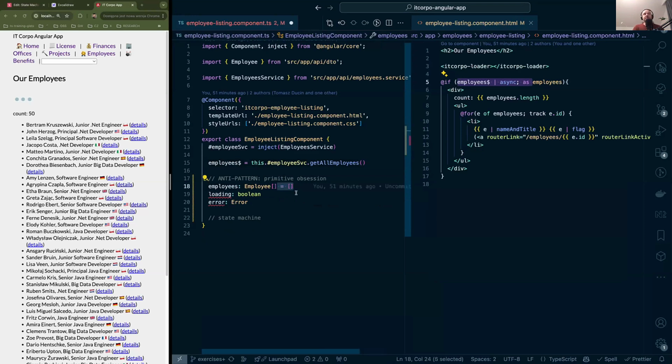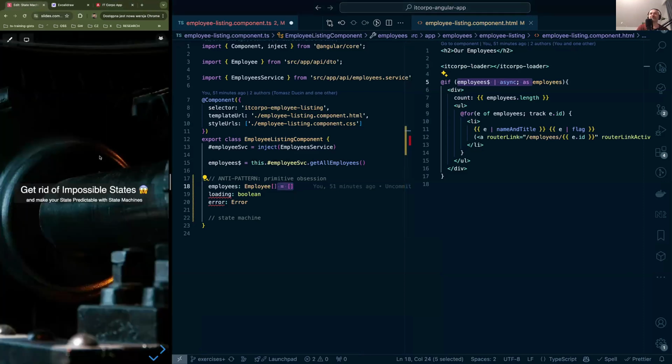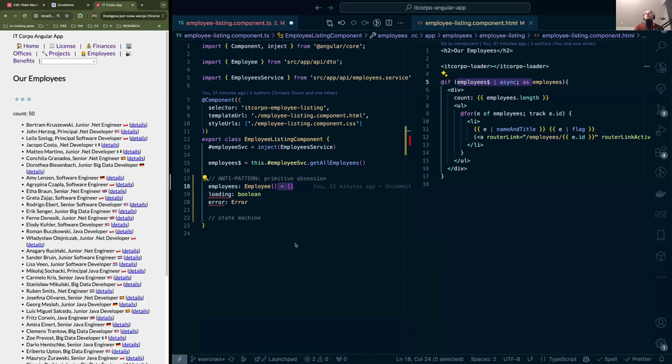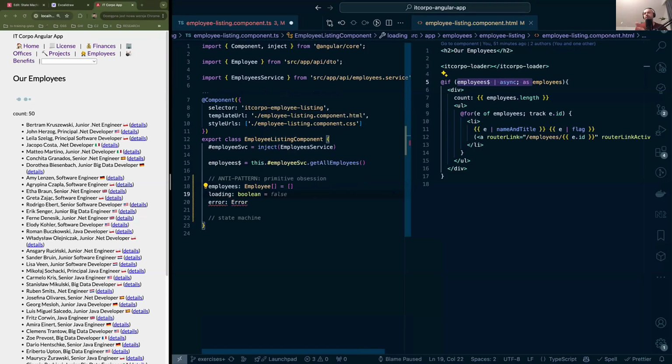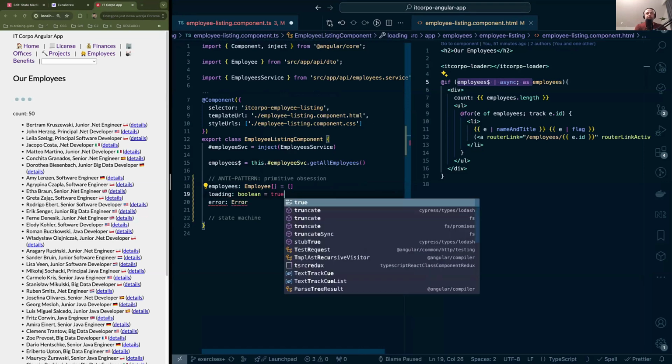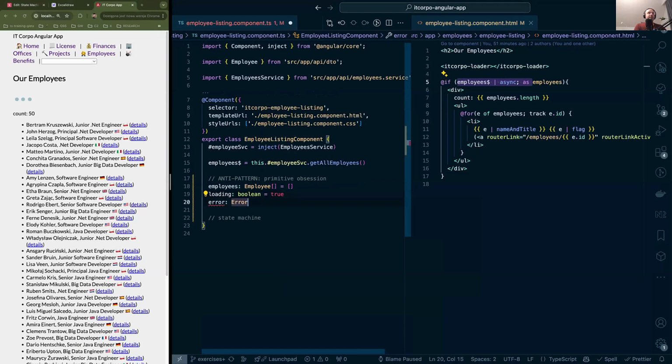This is just an example edge case. If we don't think through what a certain thing actually represents, then we can create impossible states, and hence yet again we want to get rid of impossible states using state machines. So creating the initial value is one thing, and for the loading one, most probably we're going to initially load the thing. And finally for the error, again, what should it be? Let's say that in this case, we're going to just provide an optional property, which is basically a shorthand for defining it as a property that gets assigned undefined.